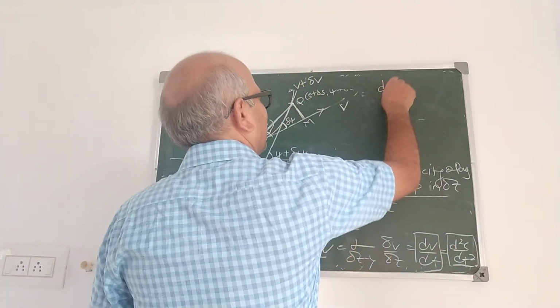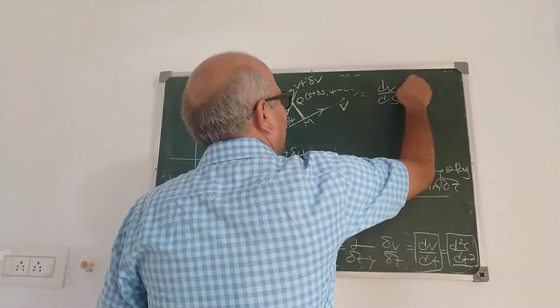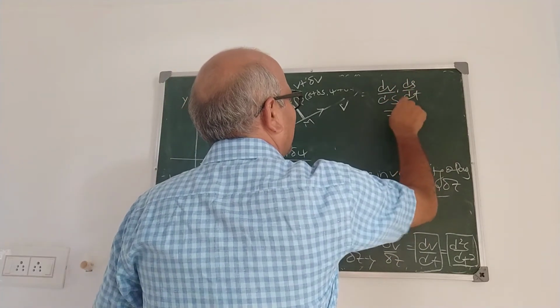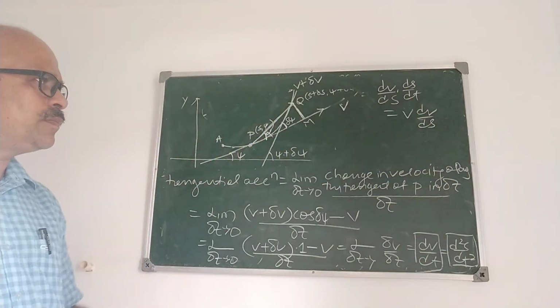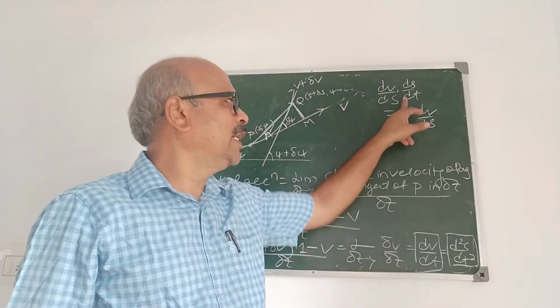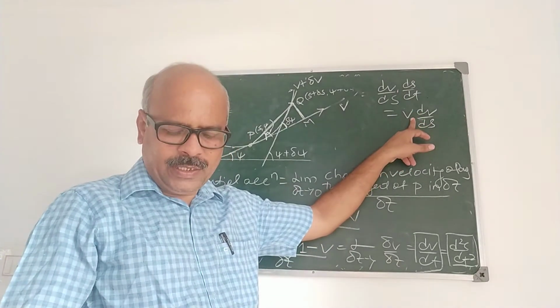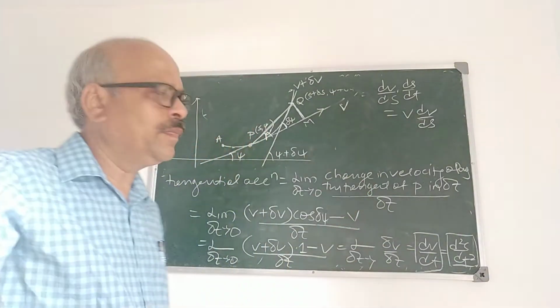Sometimes it is simplified like this: dv by dt is dv by ds into ds by dt, that is v dv by ds. Sometimes tangential acceleration can also be used as v dv by ds.